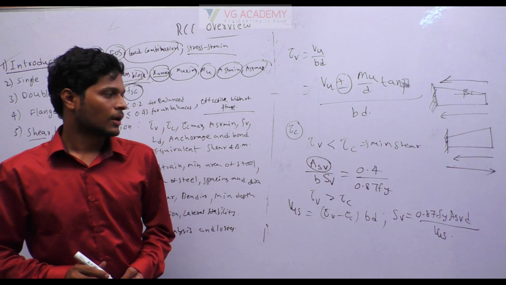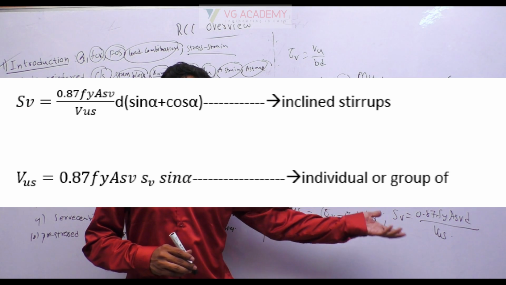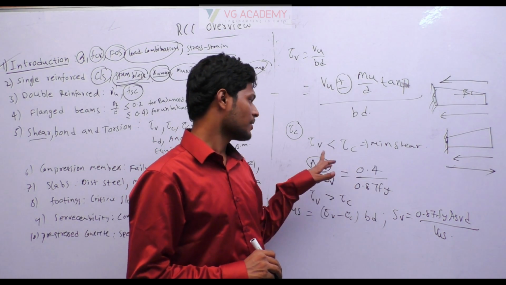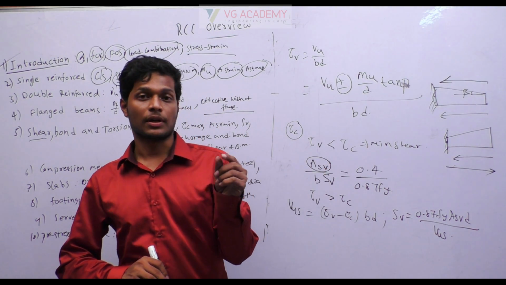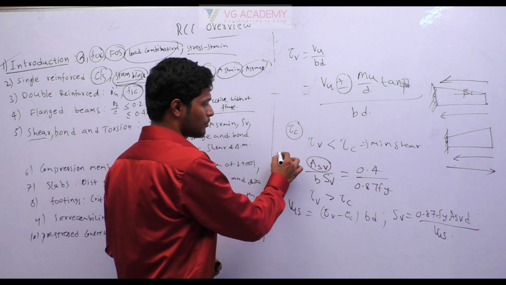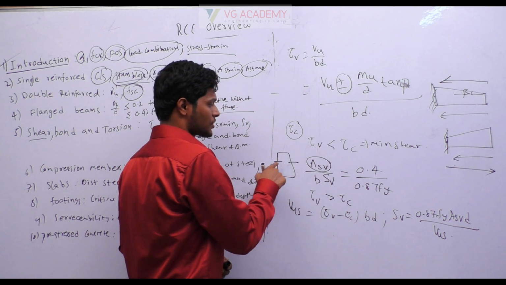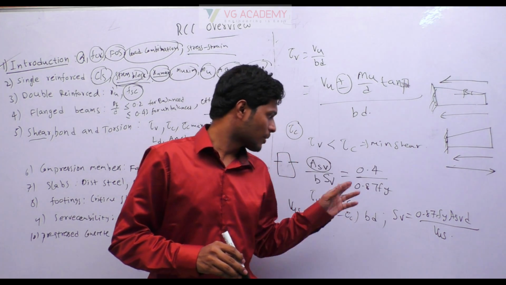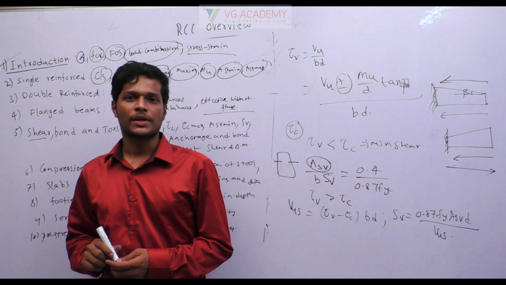Okay, and also if you have inclined stirrups, you will have a different formula, where this Asv is area of stirrup, only the cross sectional area of one stirrup. If you are using a two-legged stirrup, then you will have cross section 2 into pi by 4 d square. Okay, that is Asv. So from that we have to calculate what is the spacing.